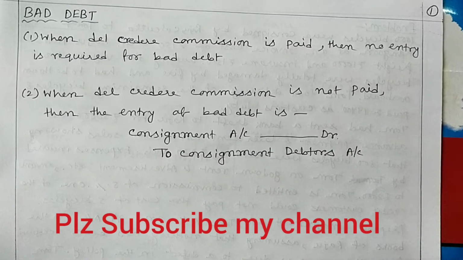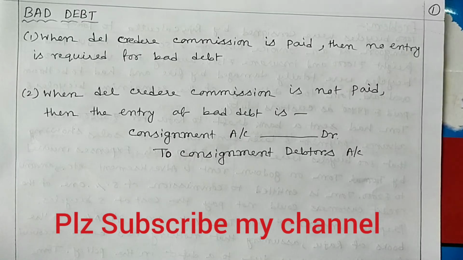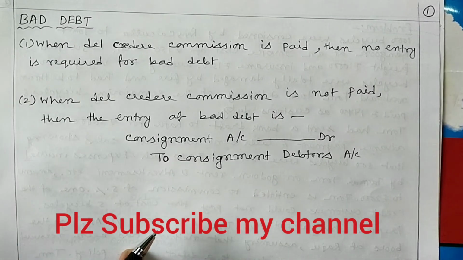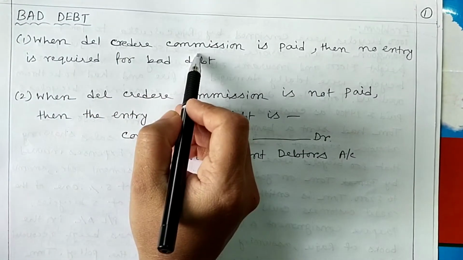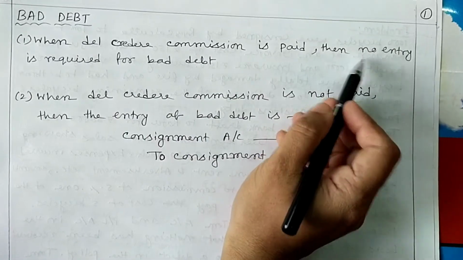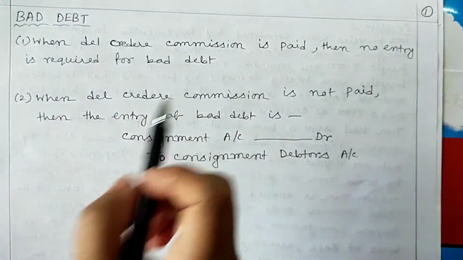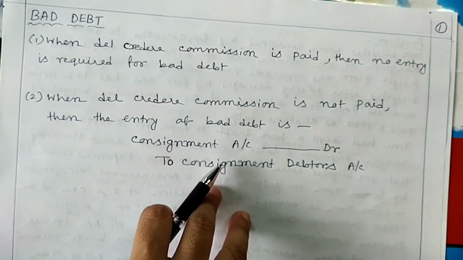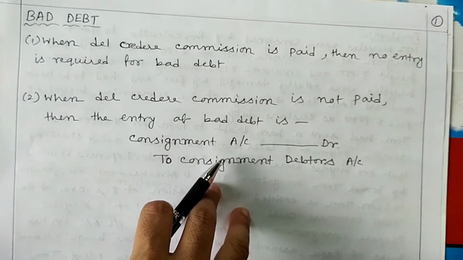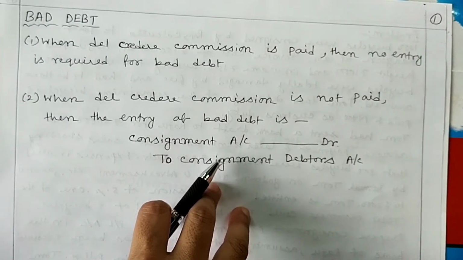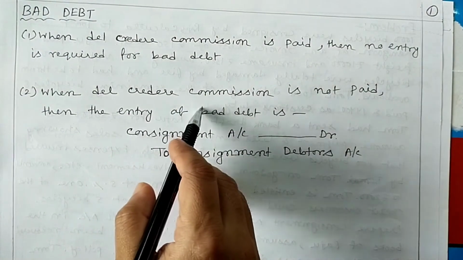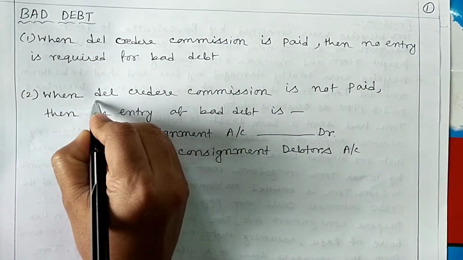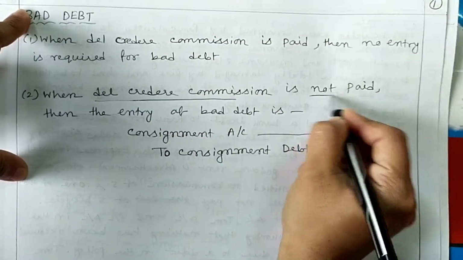Today we learn the treatment of bad debt in consignment account. First of all, when del credere commission is paid, then no entry is required for bad debt. If del credere commission is given in your question, then no bad debt entry will be required. Must be remembered that. But if del credere commission is not paid,